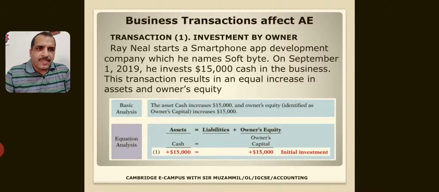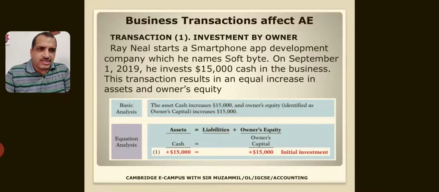You see, I have chosen some transactions and you will see how each transaction will affect the accounting equation. The accounting equation we have already done: assets equal liabilities plus owner's equity. So see the first transaction, investment by owner. Reniel starts a smartphone app development company which he names SoftBite on September 1st, 2019. He invests $15,000 cash in the business.